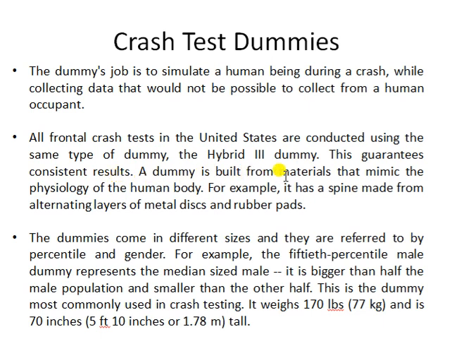They are built of materials similar to the physiology of the human body. For example, their spines are made up of metal discs and rubber pads. Their dimensions are in the range of the average size of a person, maybe a female, a male, or a child. All the different types of dummies are made, and their average dimensions are also given as an example.